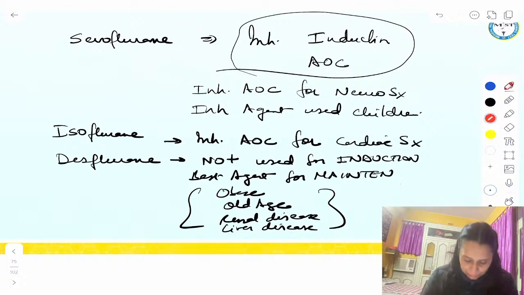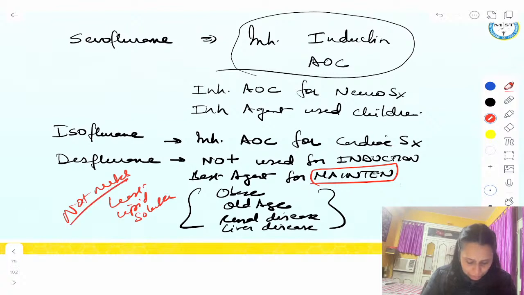So desflurane is good for maintenance because it is least lipid soluble and not metabolized. These two make it the best agent. Desflurane becomes a very good agent for maintenance of anesthesia. Got it? It's a wonderful agent for maintenance of anesthesia. Remember this. In obese, old age, renal disease, liver disease.